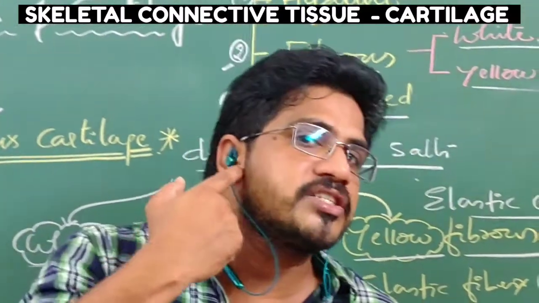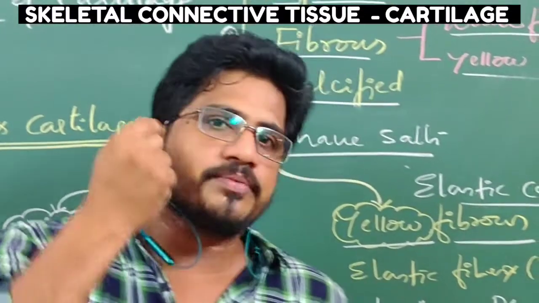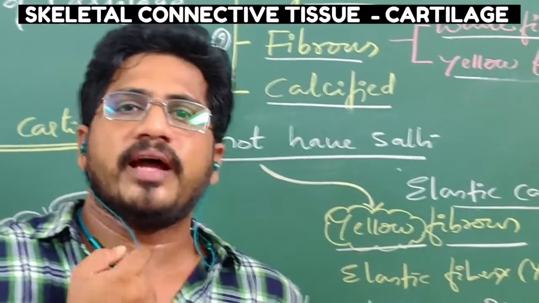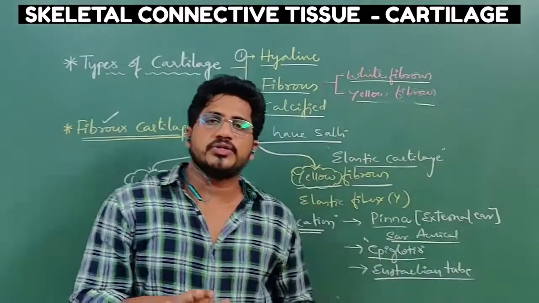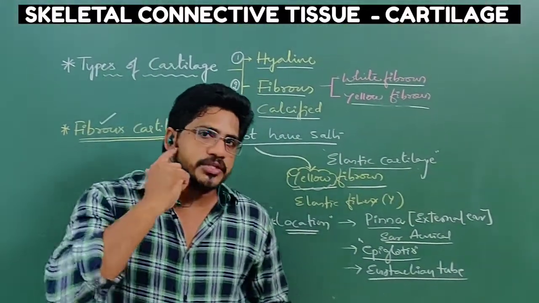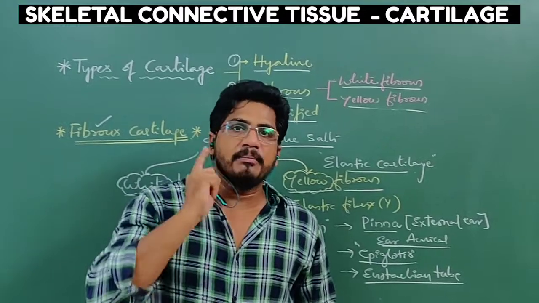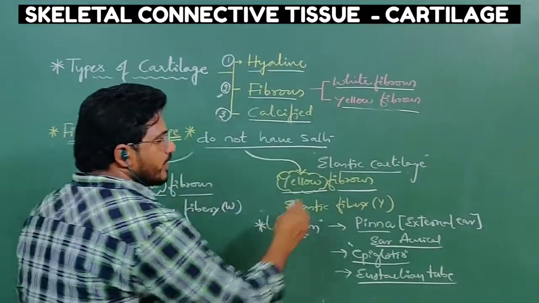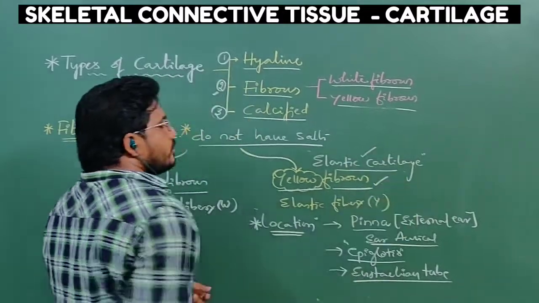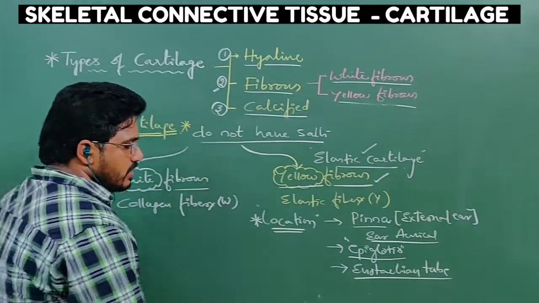How? Through the Eustachian tube, the small drops are diffusing, and that's why we are getting some kind of bitter taste. So here what should you understand? The Eustachian tube is connecting the middle ear and the throat. That Eustachian tube is also made up of elastic cartilage or yellow fibrous cartilage.